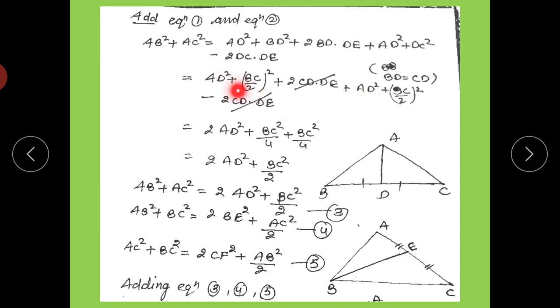AD plus AD is 2 times AD square, plus when we open the squares, BC square by 4 plus BC square by 4. We add BC square by 4 plus BC square by 4, that is BC square by 2. Then AB square plus AC square is equal to 2AD square plus BC square by 2.